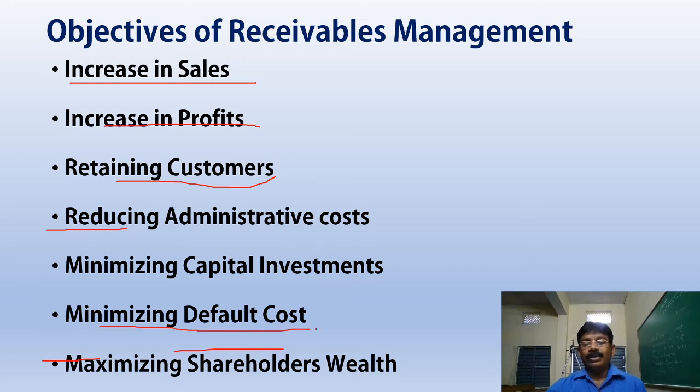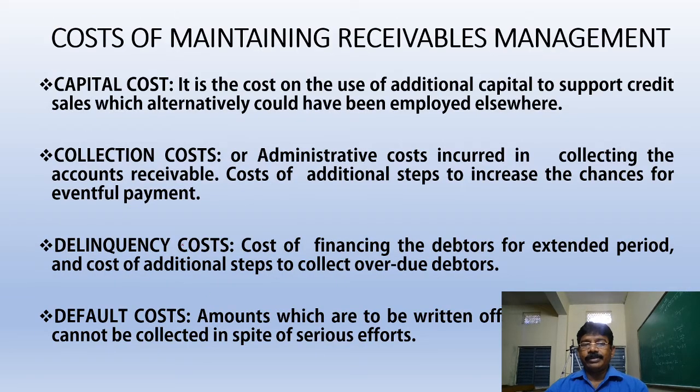Minimizing the default cost. Bad debts are there. Banks are creating the reserve for bad debts. We know very well bad debts reserve is there. When those are properly maintained, receivables or loans by the banks, there were no defaulters, no bad debts, no bad debts reserve. Then the profit will be high. If the profit is high, automatically shareholders' wealth will also increase.